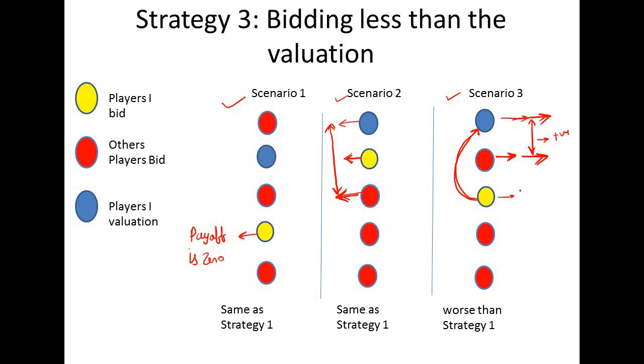But if the player does not change the bid amount and keeps it the same as we are seeing, then player I will be the loser, and his payoff will be 0. And if I change the strategy from strategy 3 to strategy 1, then he will get some positive payoff, but currently he is getting 0 payoff.